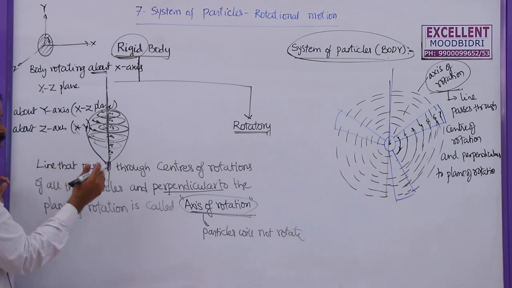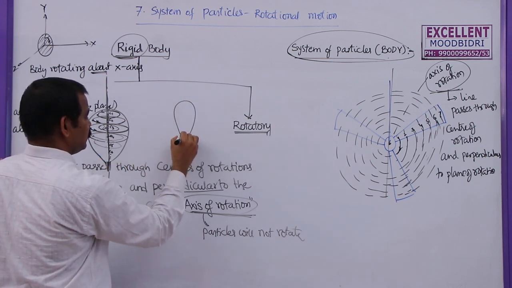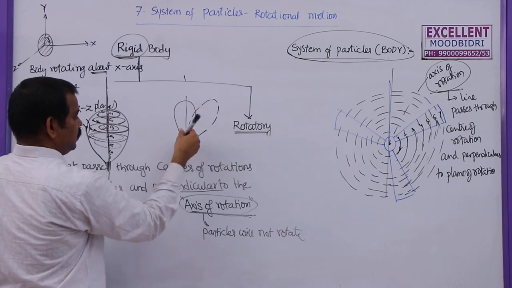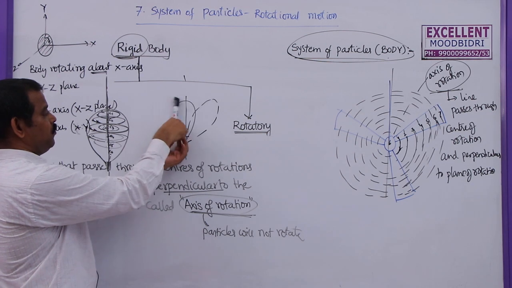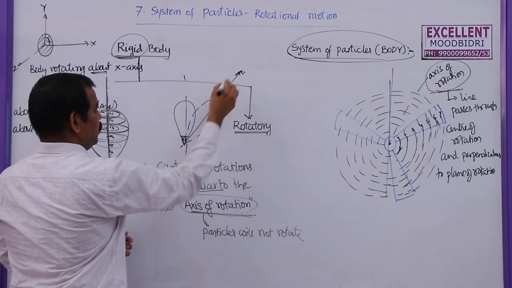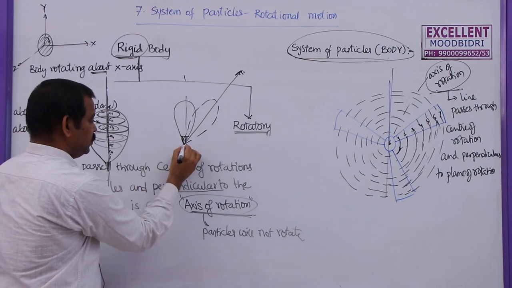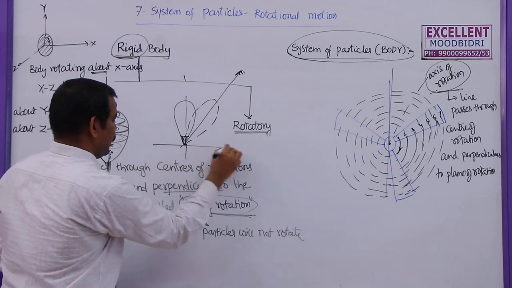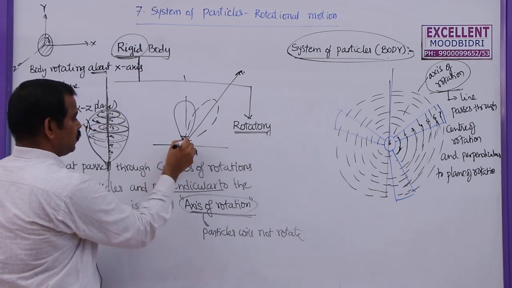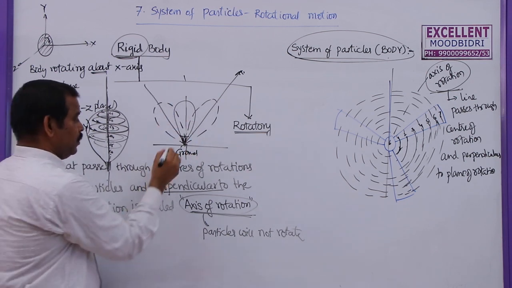But sometimes the top, while rotating, can rotate like this. Initially it was rotating about this axis, and after that it will rotate in this direction, that means about that central line. So it is rotating about that axis and also moving in a circular path, with the tip in contact with the ground. So here the axis is also rotating.